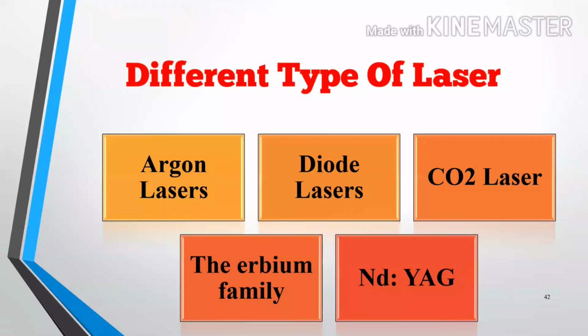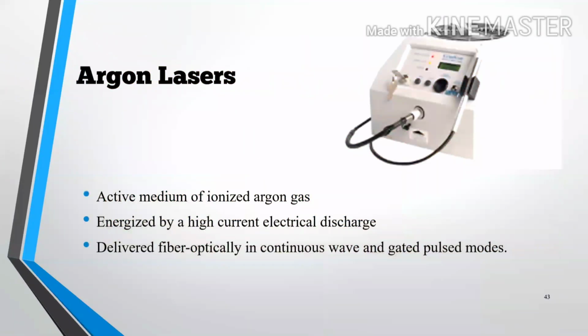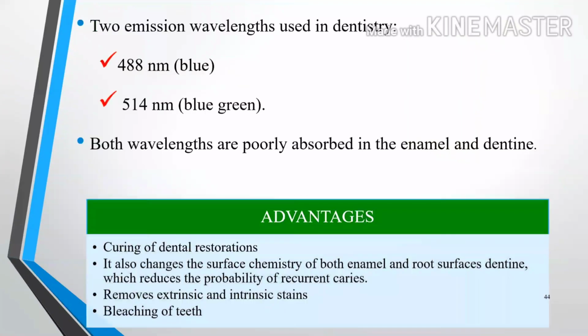Now, different types of lasers used in dentistry: argon lasers, diode lasers, carbon dioxide lasers, the erbium family, and Nd:YAG. First, starting with the argon lasers, the active medium in an argon laser is the argon gas. It is energized by a high current electric discharge. The delivery system for these lasers is fiber optic, in continuous wave and gated pulse mode.